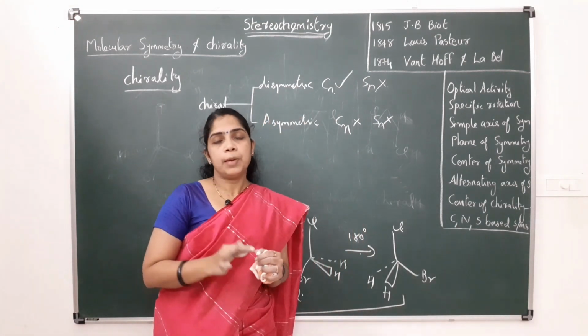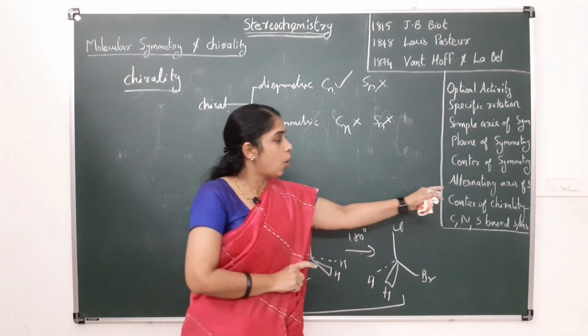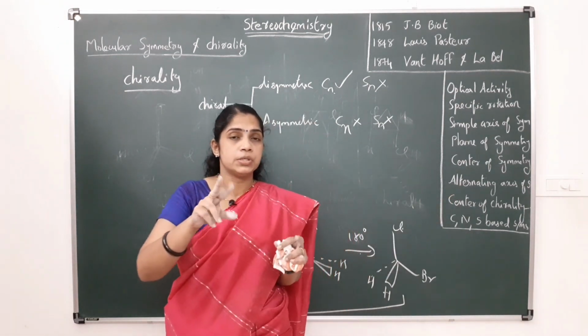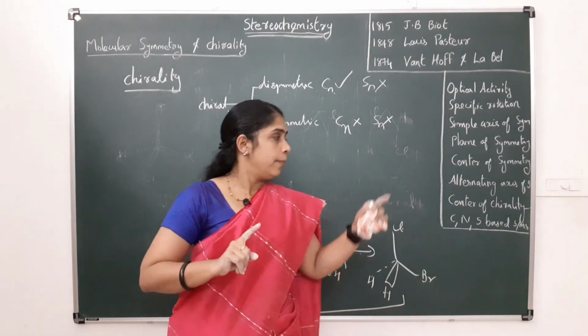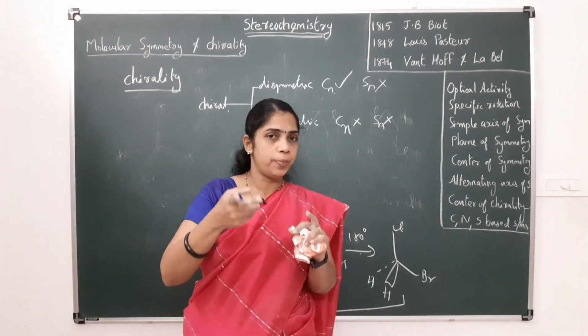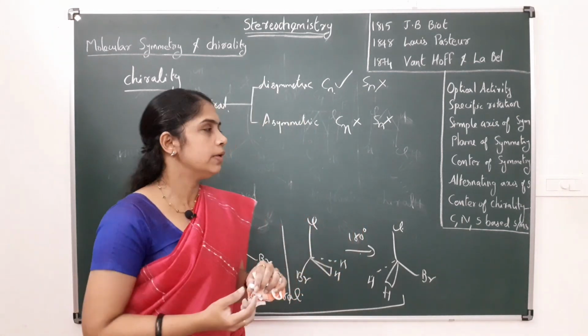What is the meaning of alternating axis of symmetry? The word alternating means there are two operations, rotation and reflection. In other cases only one operation is there, but in the alternating axis of symmetry there are two operations. That is why the term alternating is included: rotation then reflection.